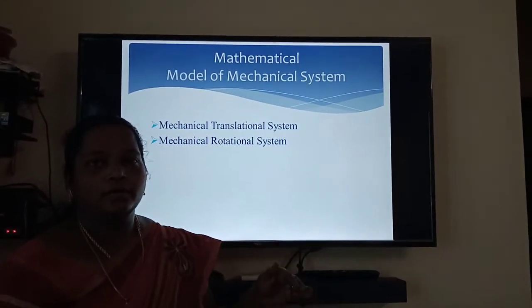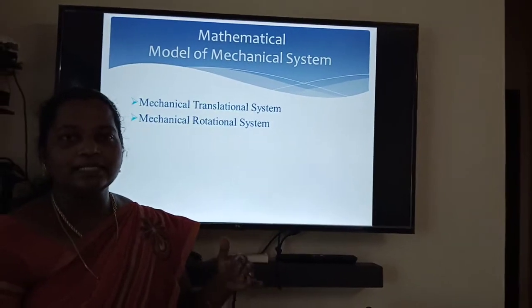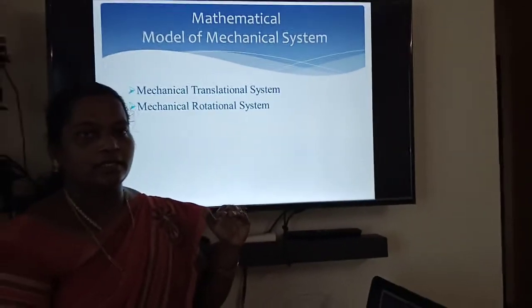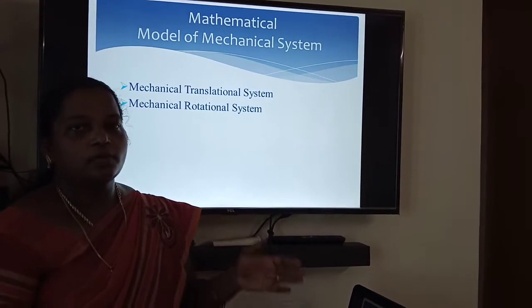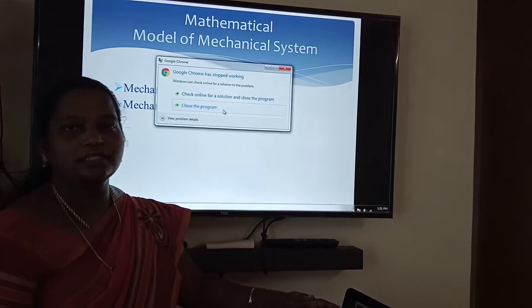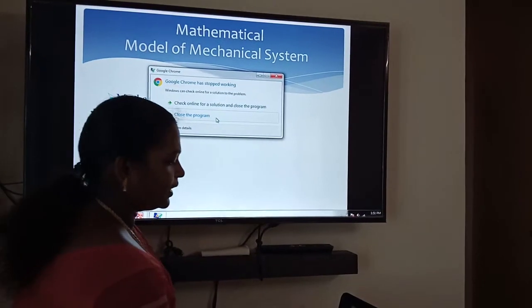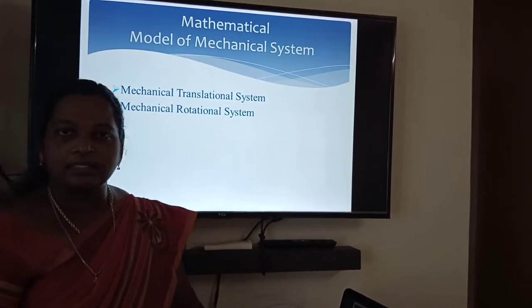In the mechanical system, the example of a control system which we choose is a mechanical system. What is this mechanical system? It comprises two types: one is the mechanical rotational system and another is the mechanical translational system.